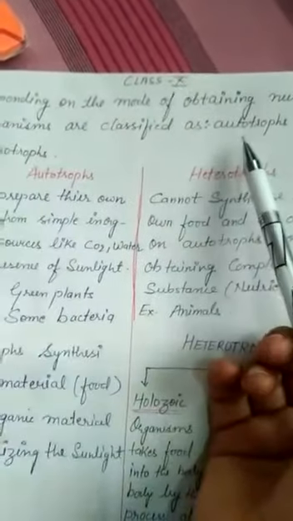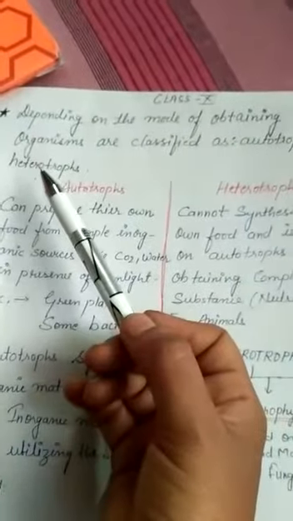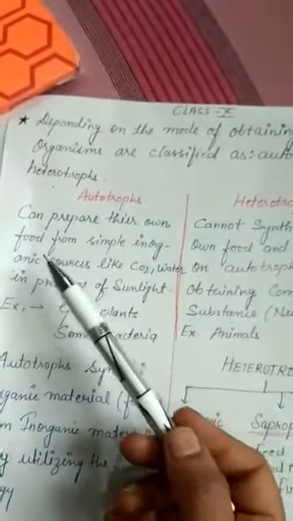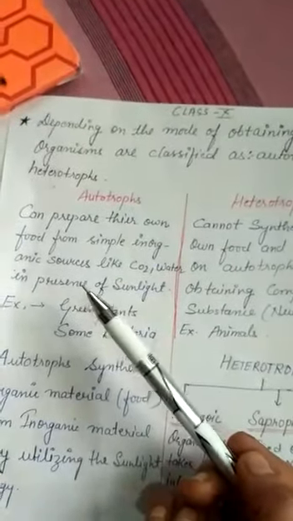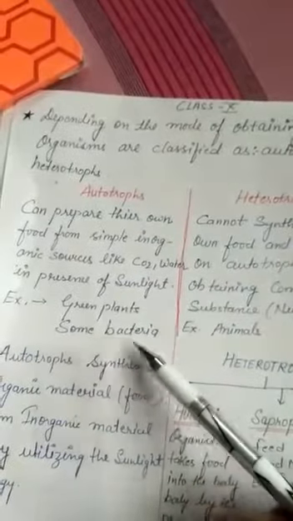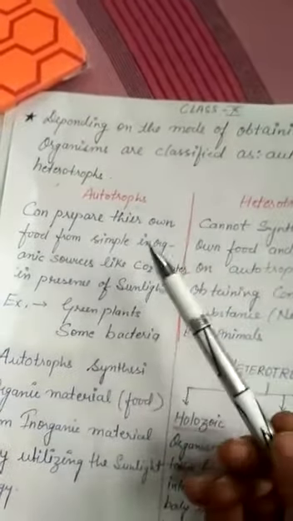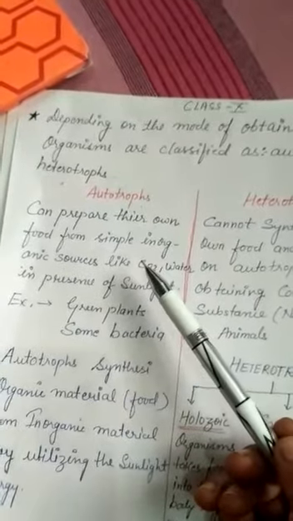Depending on the mode of obtaining nutrition, organisms are classified as autotrophs and heterotrophs. It means autotrophs are the organisms which have autotrophic mode of nutrition, whereas heterotrophs have heterotrophic mode of nutrition. Now, autotrophs can prepare their own food from the simple inorganic substances or sources present in the surroundings, like CO2, water in presence of sunlight. For example, green plants and some bacteria. And autotrophs can prepare their food by the process which is known as photosynthesis.